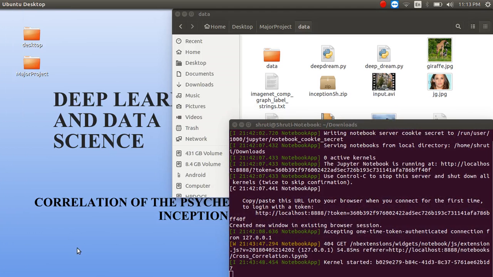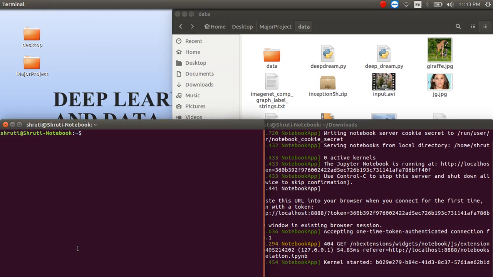Let me open the terminal. I already have a terminal running. Let me navigate to the folder that the code is in. Major project, and then there's another folder called data.